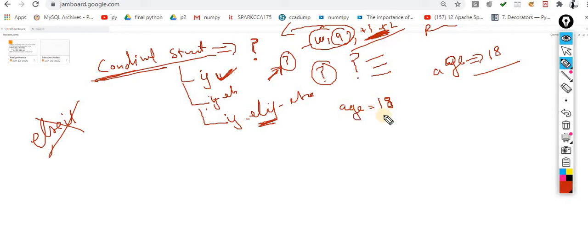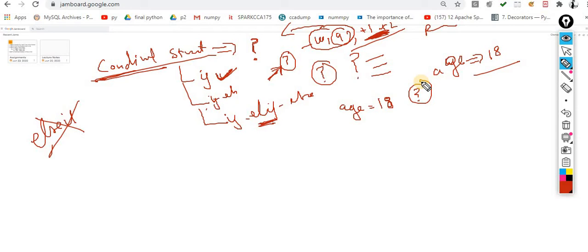So the age is 18, which I ask from the user. My problem statement is, if I read this line in normal English terminology: if the age is greater than 18, then you are welcome, otherwise you are sorry. These are very simple statements. The same thing we want to implement in the programming language.